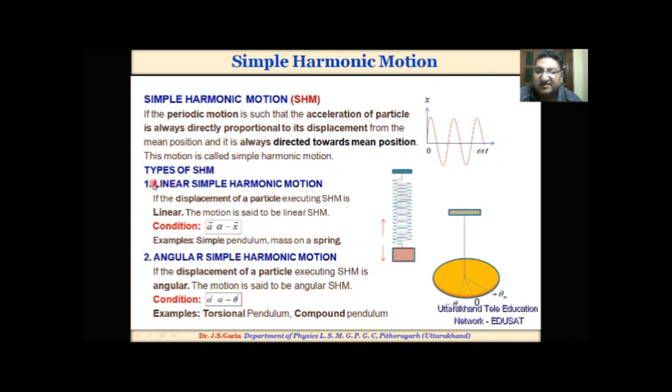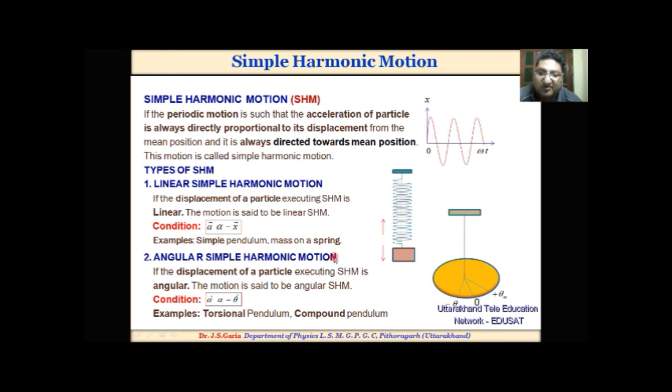The first one is linear simple harmonic motion. If the displacement of a particle executing simple harmonic motion is linear, the motion is said to be linear simple harmonic motion. The condition for linear simple harmonic motion is that the linear acceleration is directly proportional to displacement, and the direction of the acceleration should be towards the mean position. For example, simple pendulum, mass on a spring.